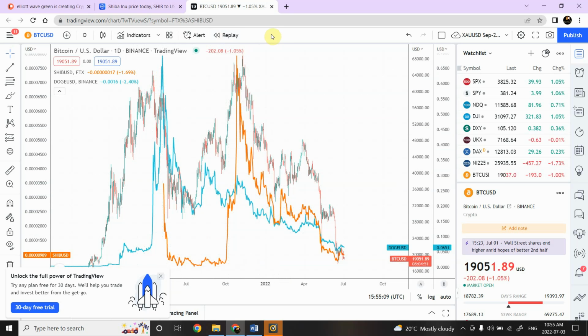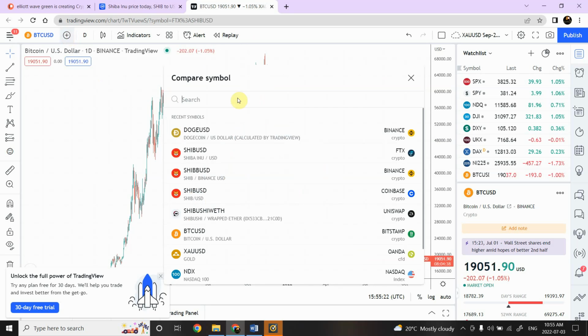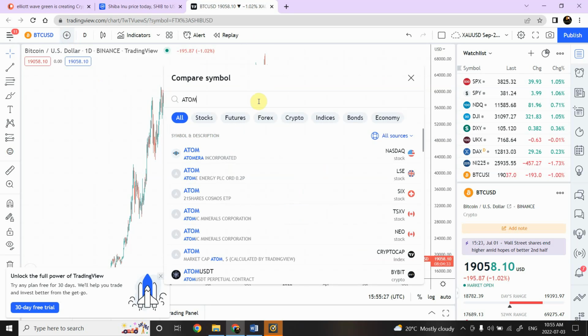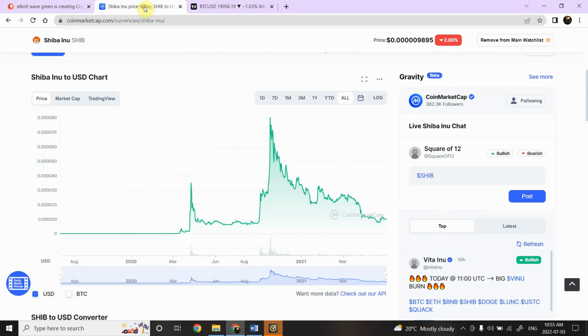Let's have a look at one more cryptocurrency before we fade away. I'm going to cross this as well. Let's have a look, close that. There is one more currency that I'm interested in looking at, I think it's called Atom. Give me a moment, let me have a look at it quickly right over here too.